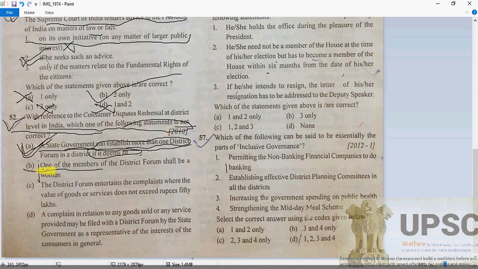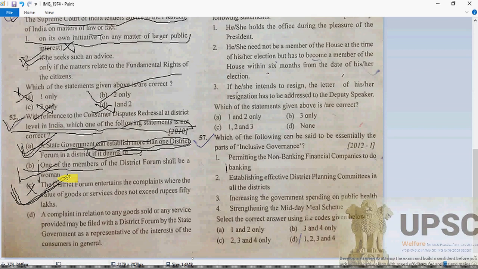Next, one of the members of the district forum shall be a woman. Of course that is also a fact. It's also correct, my dear. See, the district forum entertains complaints where the value of goods and services does not exceed rupees 50 lakh. No, that is of course incorrect. According to the question, this will be the answer because it is incorrect. Why is option C incorrect?